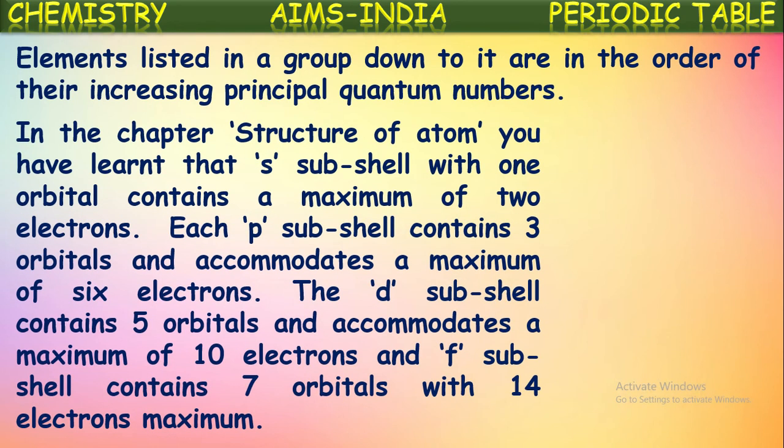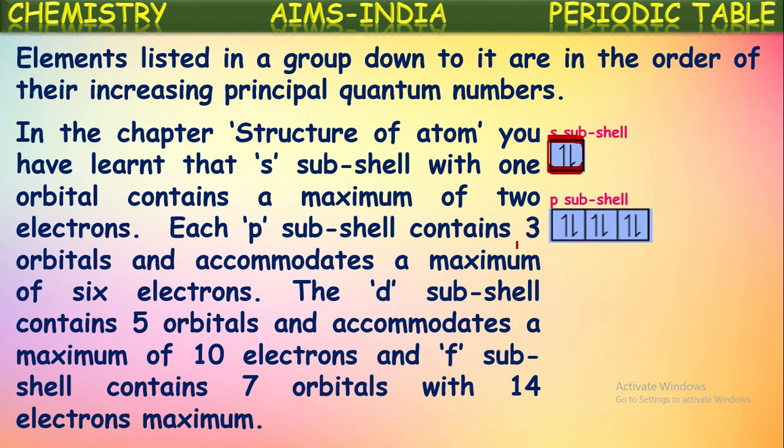In the chapter Structure of Atom, we have learned that s subshell with one orbital contains a maximum of 2 electrons. Yes, s subshell contains only one orbital which can accommodate only 2 electrons. Each p subshell contains 3 orbitals and each orbital can accommodate 2 electrons, and hence a maximum of 6 electrons.